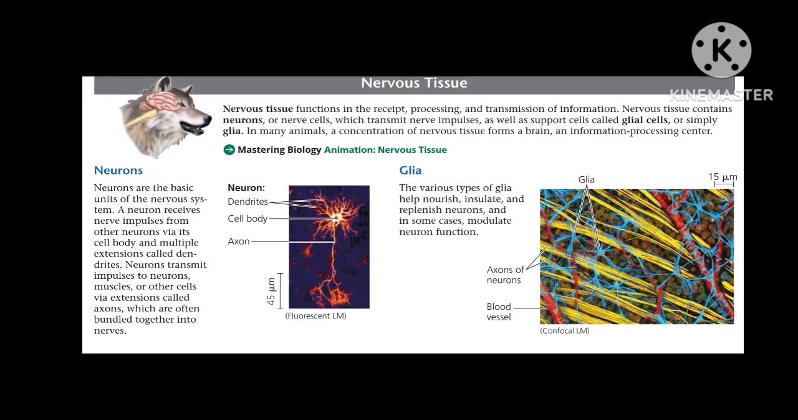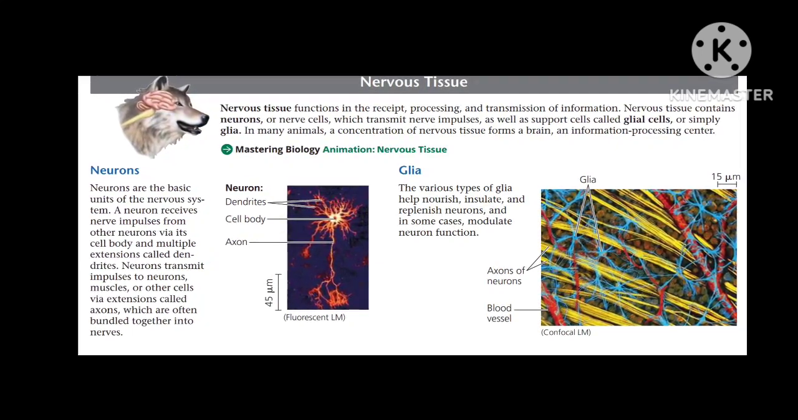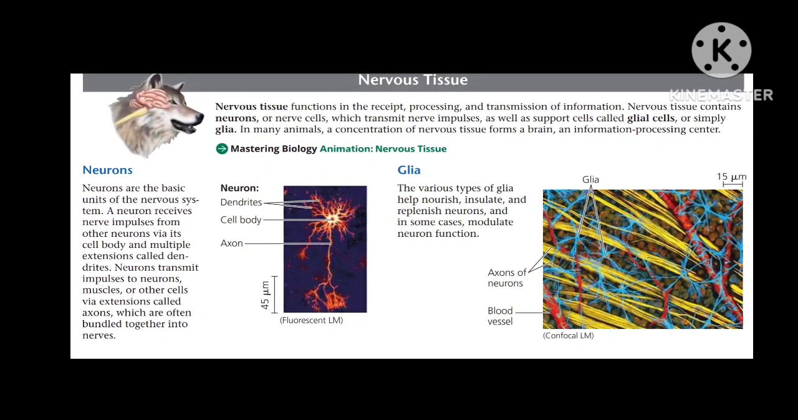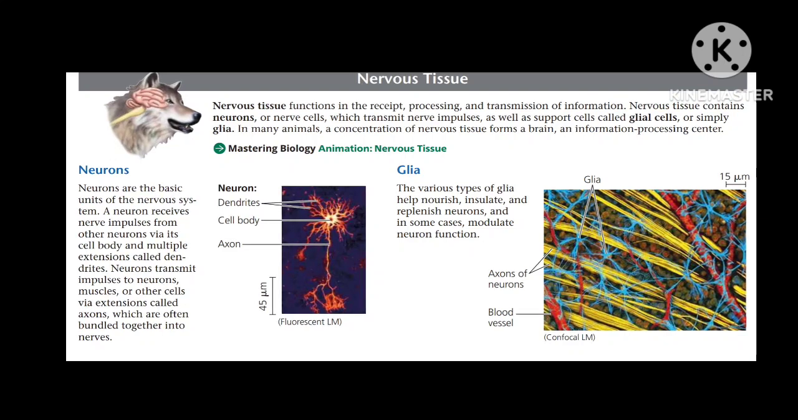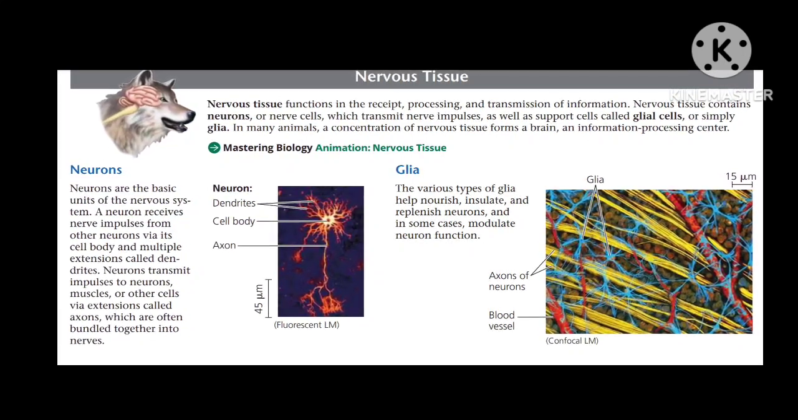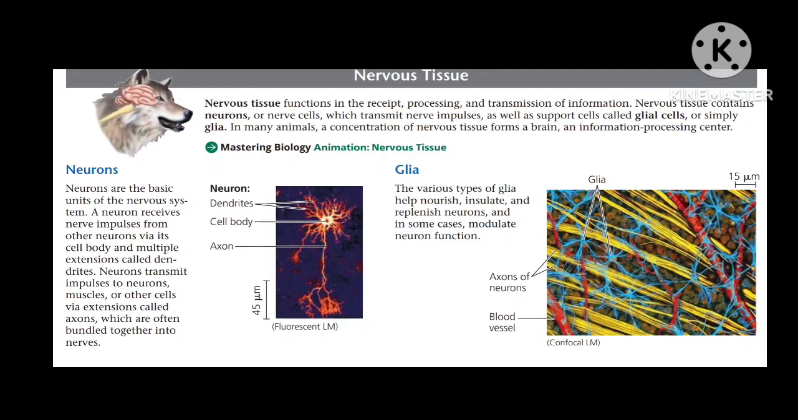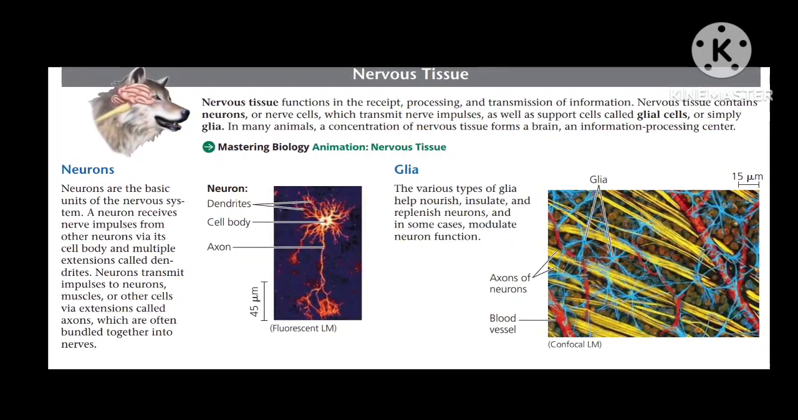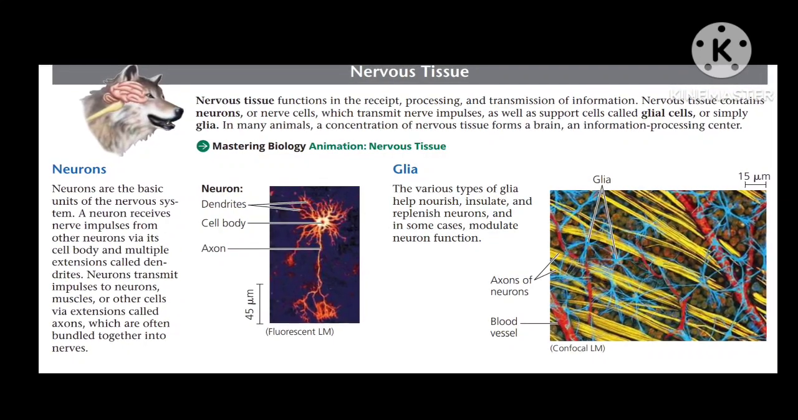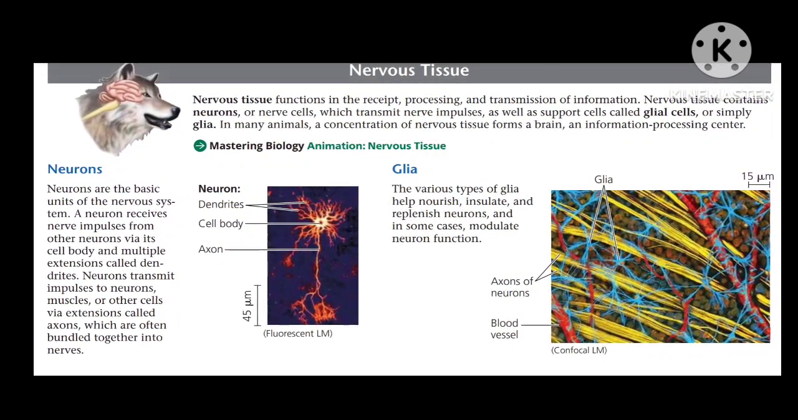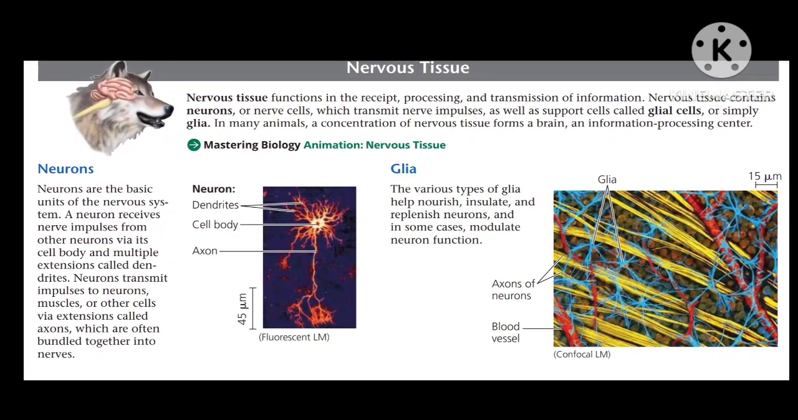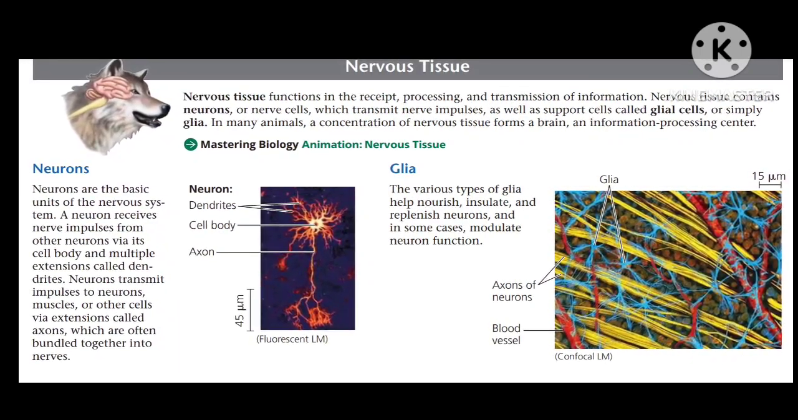Neurons are the basic units of the nervous system. A neuron receives nerve impulses from other neurons via its cell body and multiple extensions called dendrites. Neurons transmit the impulses to other neurons, to muscles, or to other cells via an extension called the axon, which is often bundled together into nerves.